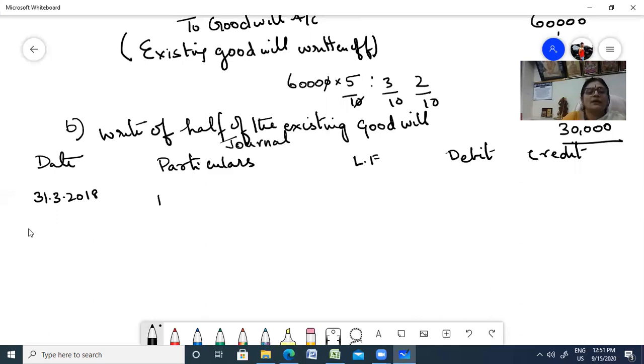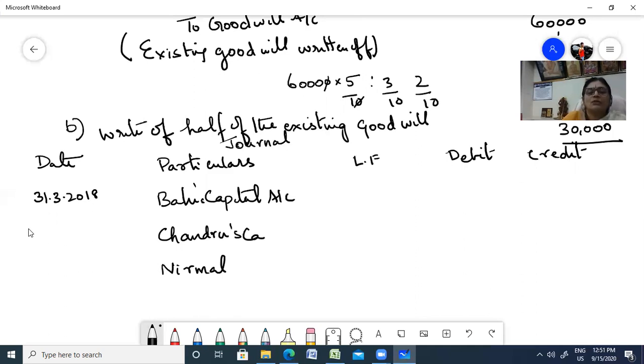So who are the three partners? Balu, Chandru, and who's going to retire? Nirmal. So Balu's capital account, Chandru's capital account, and Nirmal's capital account. So you can say the half of the goodwill written off.